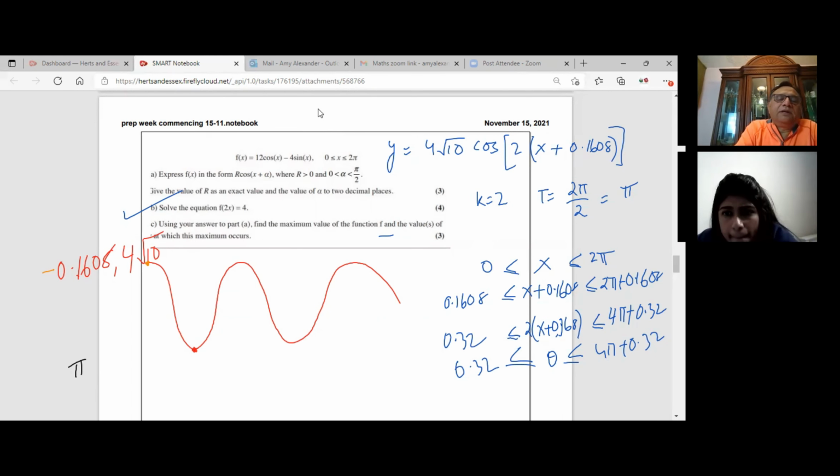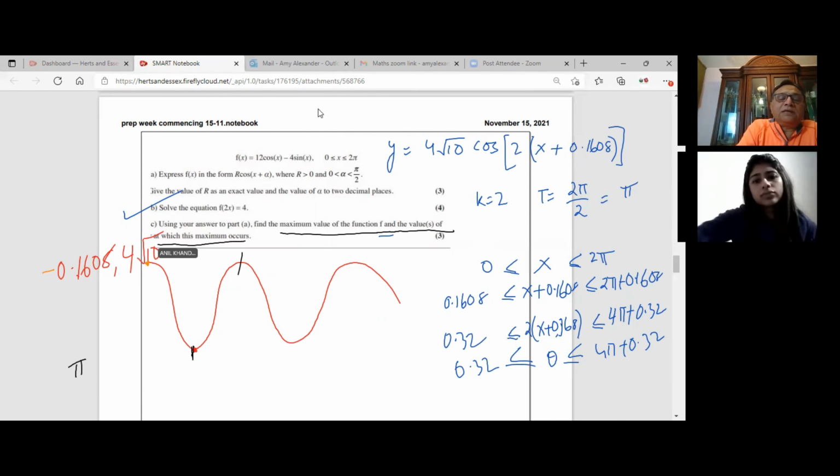Therefore, the time period is pi. So the whole cycle goes pi, and this is like pi by 2. You get the idea. So it says, using your answer, find the maximum value of the function f and the values at which the maximum occurs. So the maximum occurs at, add pi to this. The maximum value is 4 square root 10.